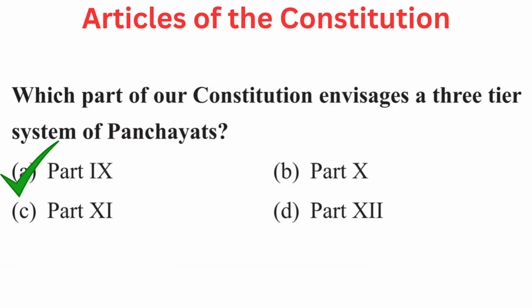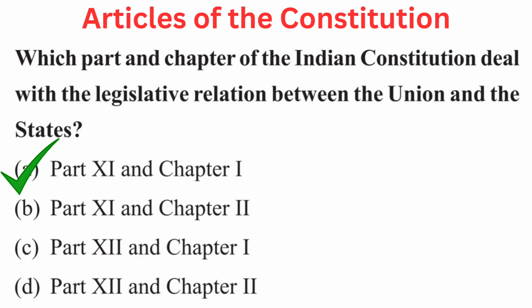Your question is which part of our constitution envisages a three-tier system of panchayats? Your options are A part 9, B part 10, C part 11, or D part 12. Right answer is A part 9. Your question is which part and chapter of the Indian Constitution deal with the legislative relation between the union and the states? Your options are A part 11 and chapter 1, B part 11 and chapter 2, C part 12 and chapter 1, or D part 12 and chapter 2. Right answer is A part 11 and chapter 1.